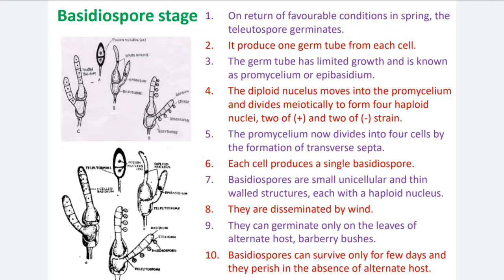Number 9, they can germinate only on the leaves of the alternate host, barberry bushes. So this is one of the important characteristics of basidiospores. After germination, they can disseminate by the wind. They cannot infect the primary host wheat, but they infect the secondary host barberry. These basidiospores infect the barberry bushes, not the wheat crop or wheat plants.